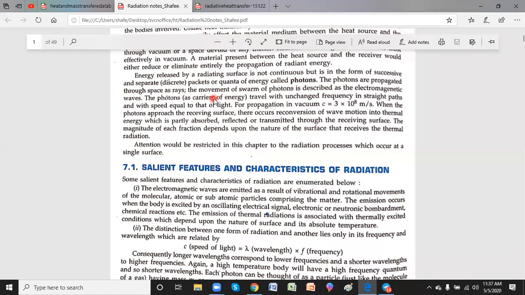Don't miss the next classes, which are very important, because from a problem point of view, you'll expect radiation between two bodies, both black or both non-black, having radiation heat exchange. How to find the net radiation heat transfer? We'll see that in the next class.